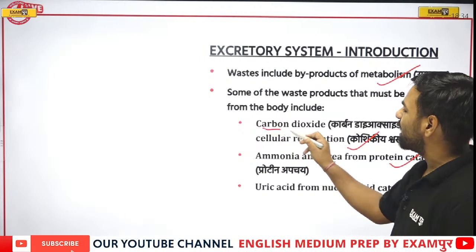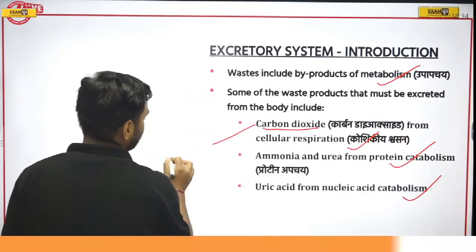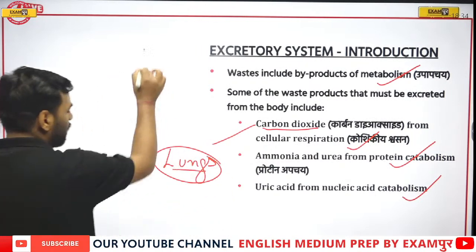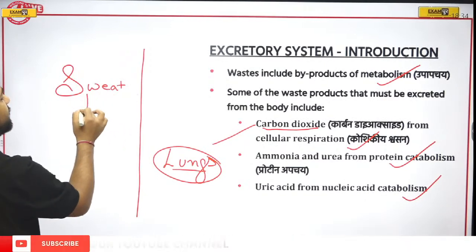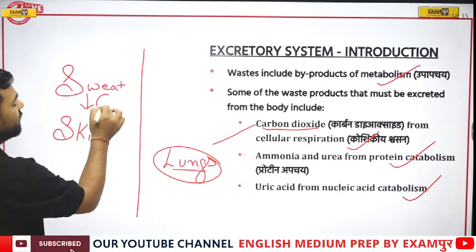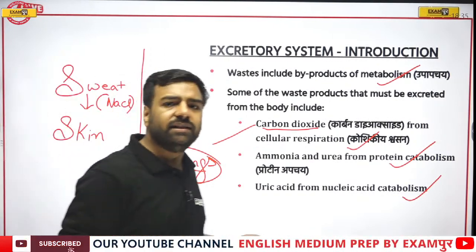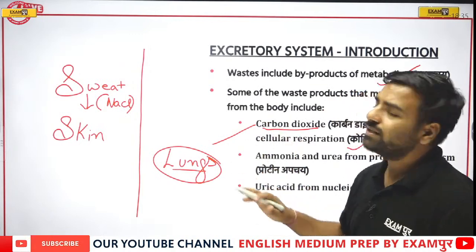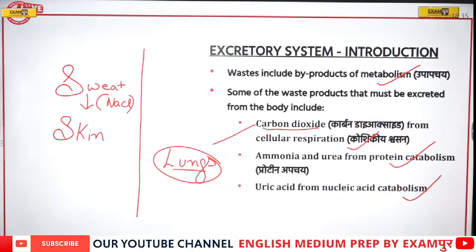Now you must be wondering, sir, carbon dioxide, is it waste? Yes, it is waste. So it is released out by what? It is actually released by the lungs. In a similar manner, if I talk about sweat, it is released via the skin. But what does this sweat include? It includes salt, that is NaCl. So this is asked in the examination: what is present in the sweat? NaCl. How is sweat taken out from the body? Obviously through the skin. So yes, these are the waste.